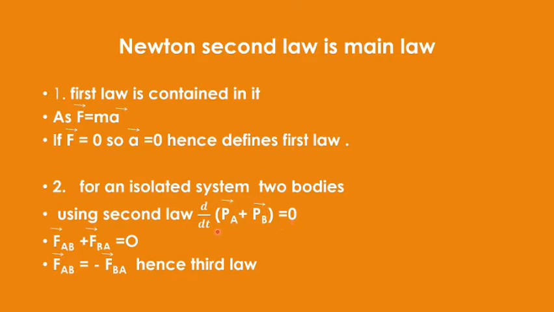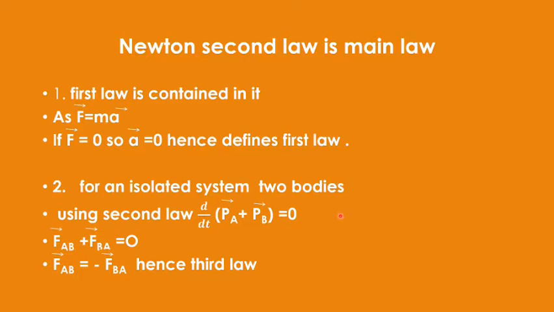It means you can say that FAB plus FBA equals 0, or FAB equals negative of FBA, which is Newton's third law. So you can prove the first law as well as the third law with the knowledge of the second law, and that is the reason why we call Newton's second law the main law.